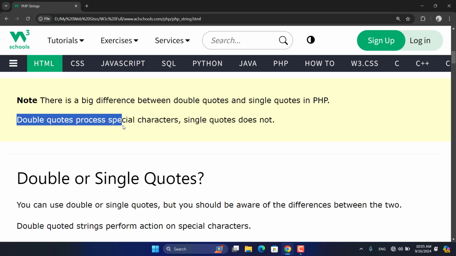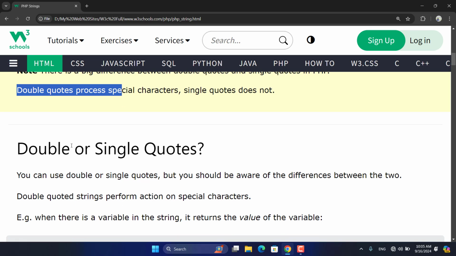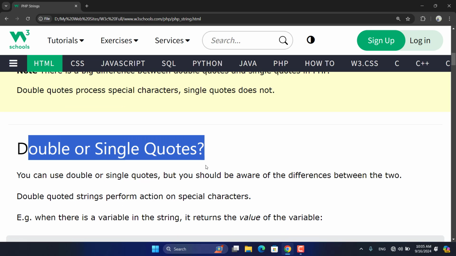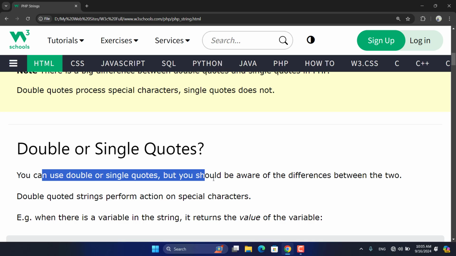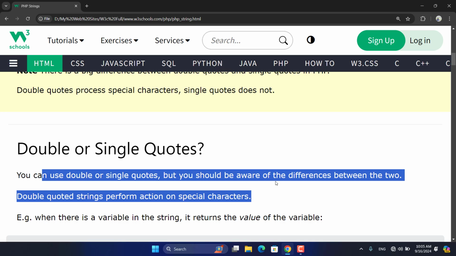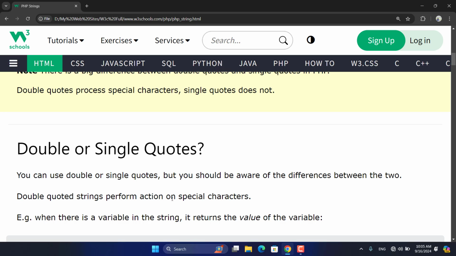Special characters like backslashes, and, or, and other symbols, we will come to them. So, which one is better, double quotes or single quotes? You can use either, but you should be aware of the difference between the two. Double quoted strings perform actions on special characters, perform calculations, and access variables. But single quotes don't.